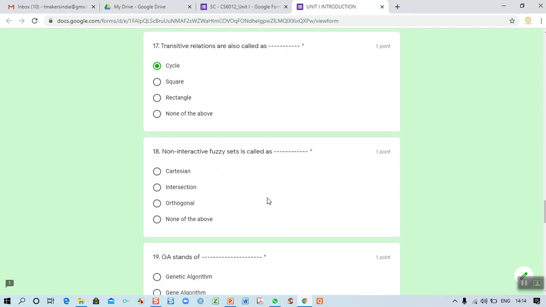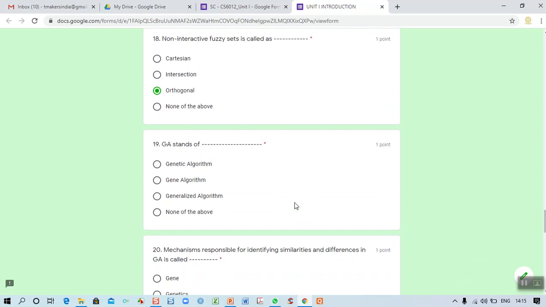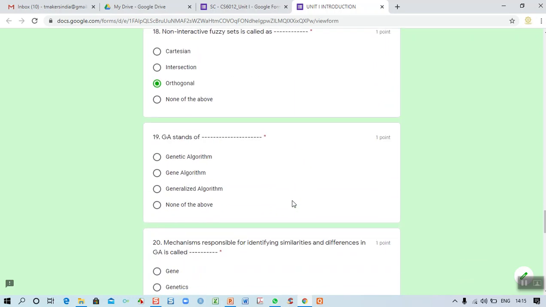Then 18th one. So non-iterative fuzzy set is also called as what? It is also called an orthogonal set. A non-interactive or non-iterative fuzzy set is also called an orthogonal set. And what does GA stand for? You know very well, GA is genetic algorithm.